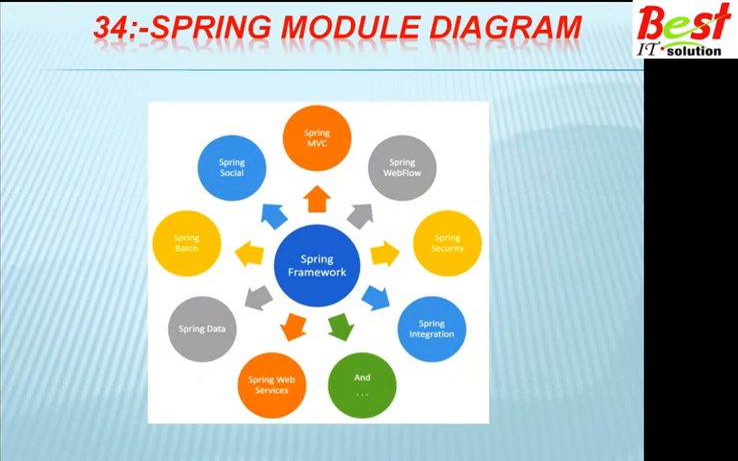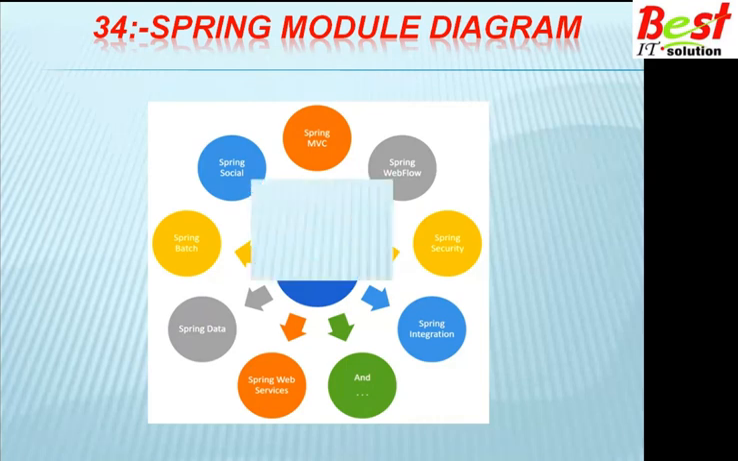The Spring module diagram. This is the diagrammatic representation of the different Spring modules provided by Spring. That is Spring MVC, Spring Webflow, Spring Security, Spring Integration, Spring Web Server, Spring Data JPA, Spring Batch, Spring Social. So these are the different modules shown in the diagram.